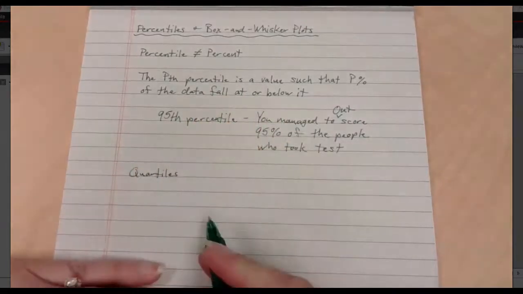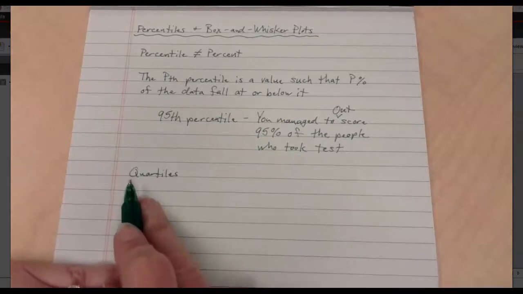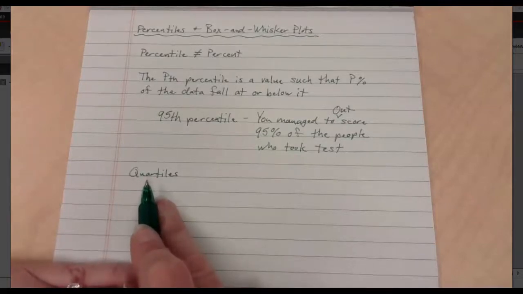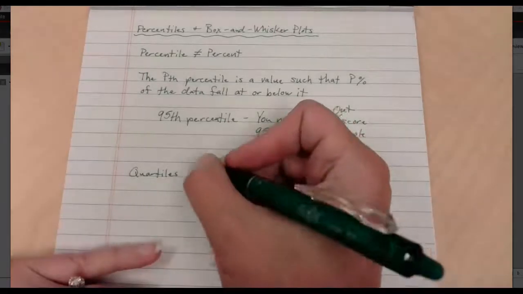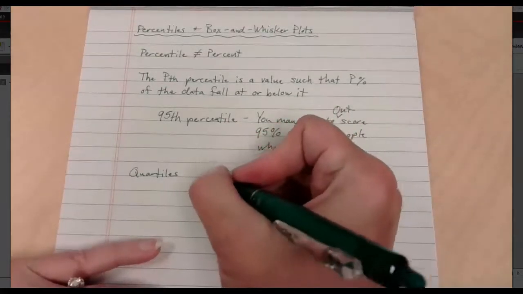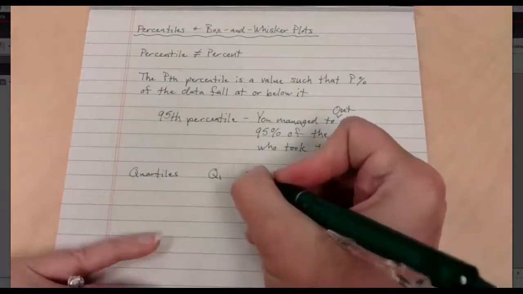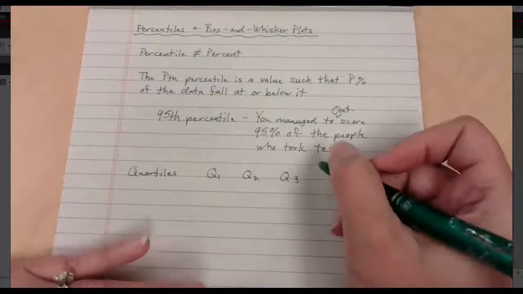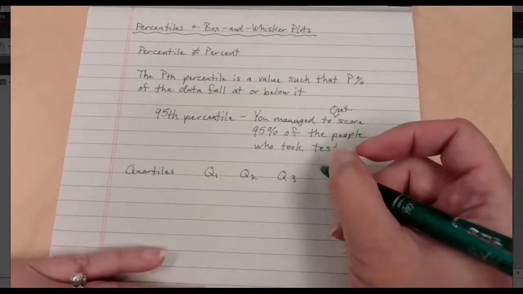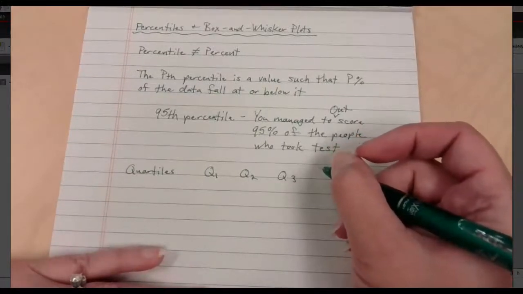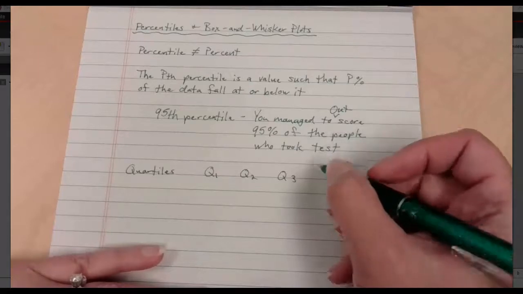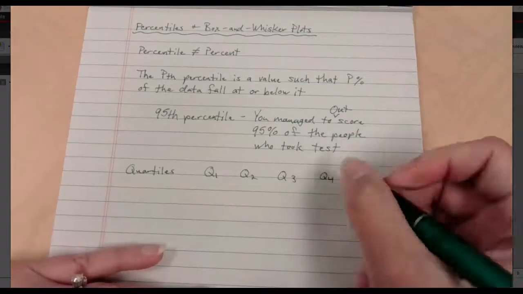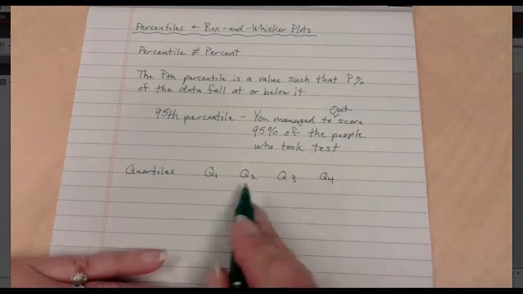And quartile, the idea is I'm going to take my data and split it up into, did you guess it? 4 pieces. So there are 4 quartiles. And so quartile 1, usually we just use a Q1, and quartile 2, and quartile 3, and do we really usually have quartile 4? Because we could have quartile 4, but what would that mean? That wouldn't mean a whole lot. This would just mean all of the data.